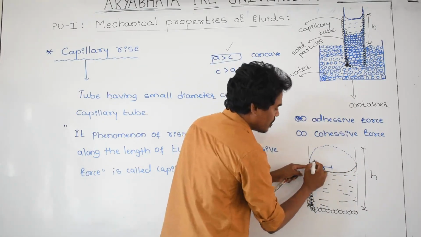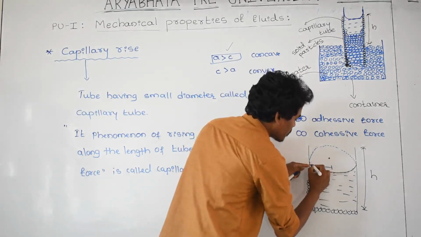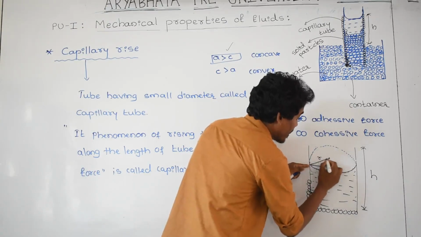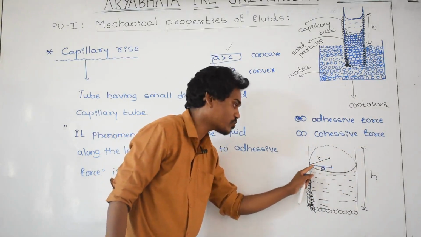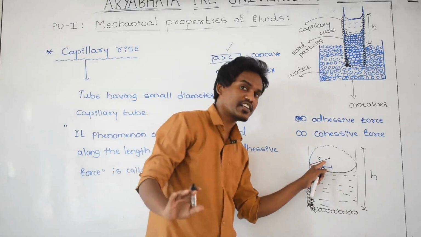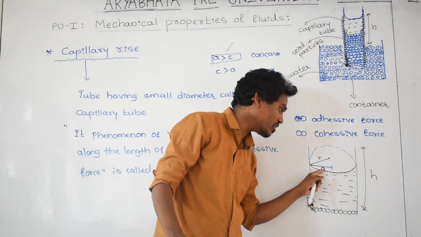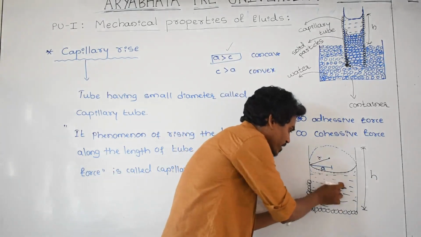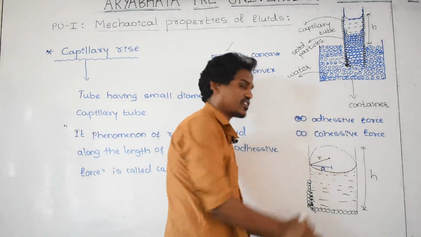This is a meniscus, and I am taking another line here. This is the center of meniscus. From the center of meniscus I am taking this line. This is the radius of meniscus. Small r is the radius of meniscus, and small a is the radius of tube. R is not the radius of tube. Small a is the tube radius, and r is the meniscus radius.